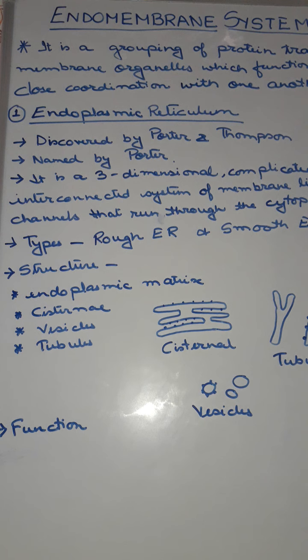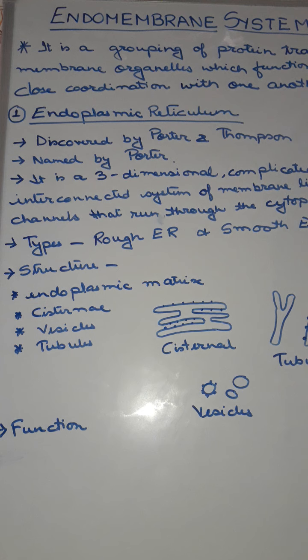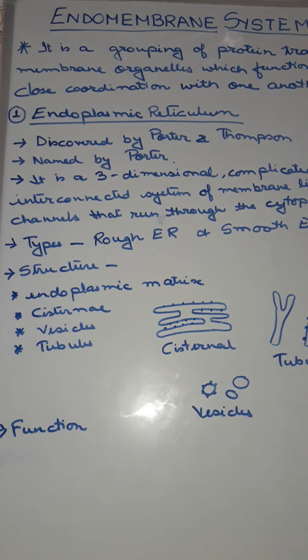Actually the other cell organelles do not form a coordination, okay, but these endomembrane system organelles form a coordination with one another. For example, here we find four types of endomembrane system organelles: endoplasmic reticulum, Golgi complex, lysosome and vacuole. Now let us first discuss the Golgi complex.